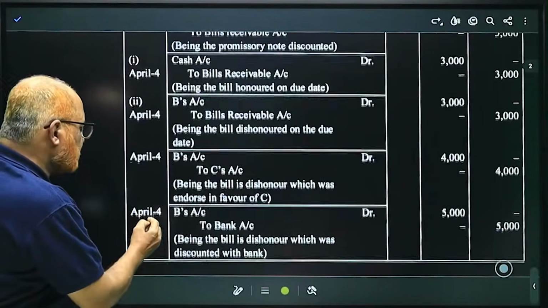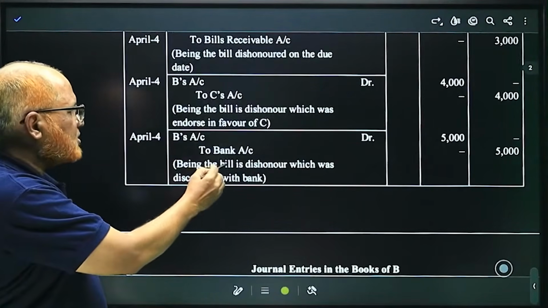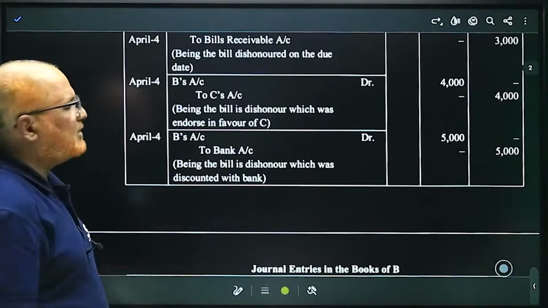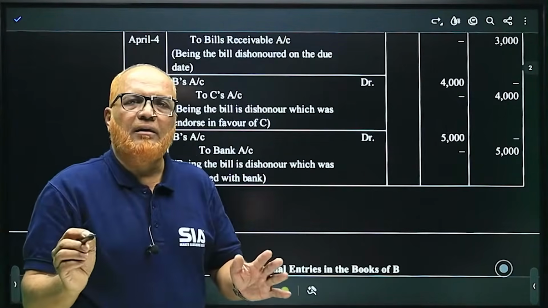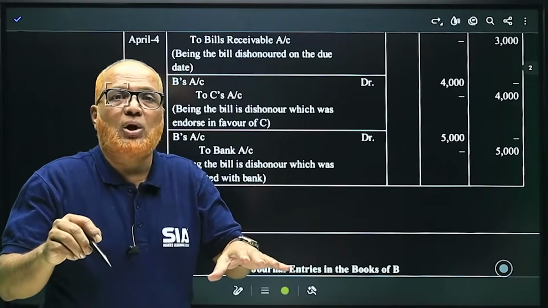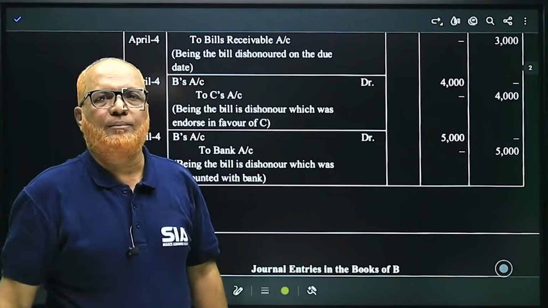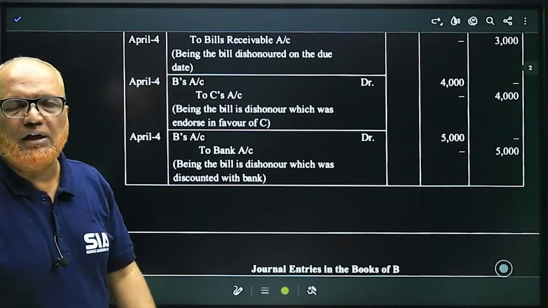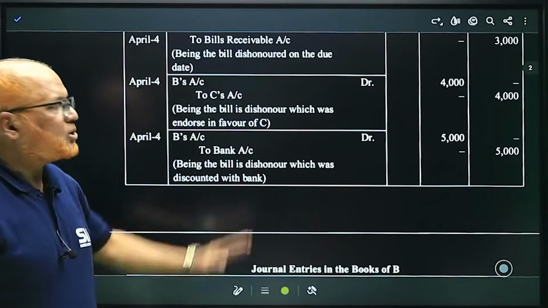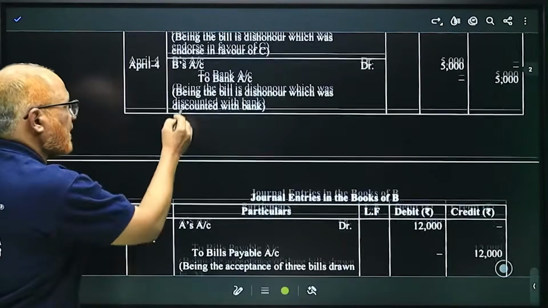Now 4th April, B's Account debit to Bank, being the bill dishonored which was discounted with bank. The third bill was already discounted with bank. Now the bill is dishonored. That means again B's Account debit to Bank Account. This is the entry for dishonor of the third bill. So these are the entries in the books of A, right?